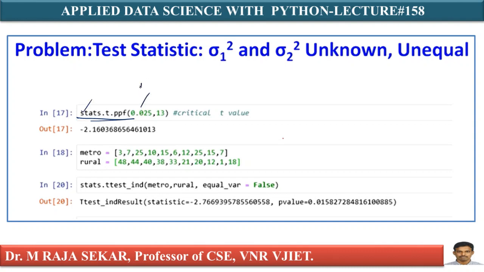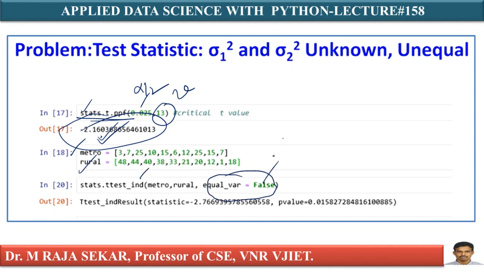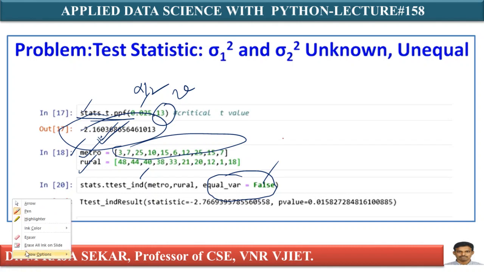stats.t.ppf. What is alpha by 2? This is the degrees of freedom, 13. I already calculated the value 13 we were getting. This is minus 2.160. This is the tabulated t value. This is metro data, this is rural data. stats.ttest_ind, with equal_var=False, means here we are not assuming equal variance. We are supplying first the metro data, and second the rural data, isn't it?